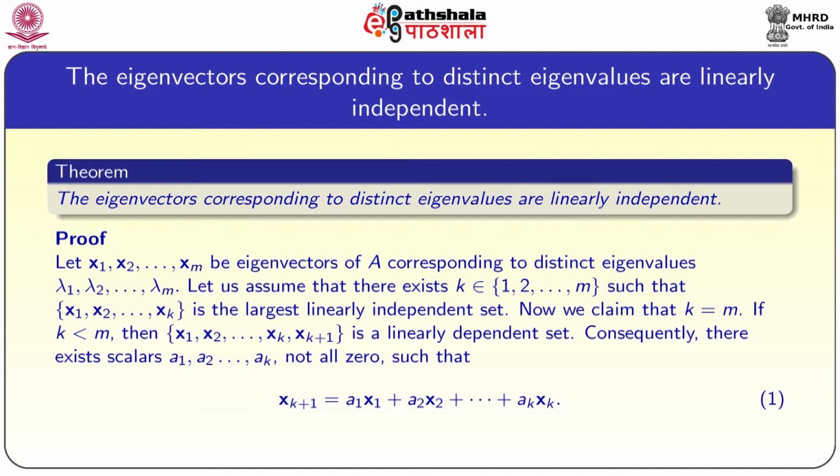If k is less than m, then we have to prove a contradiction. Then x1, x2 and so on xk, xk plus 1 is a linearly dependent set. Consequently, there exist scalars a1, a2 and so on ak, not all 0, such that xk plus 1 can be expressed as a linear combination of the remaining vectors, that is, xk plus 1 is equal to a1 x1 plus a2 x2 plus and so on ak xk.